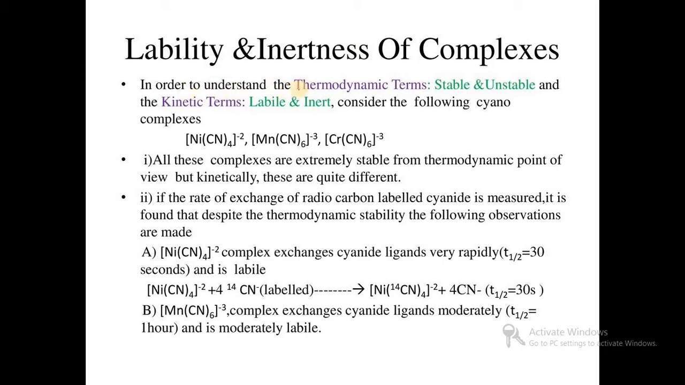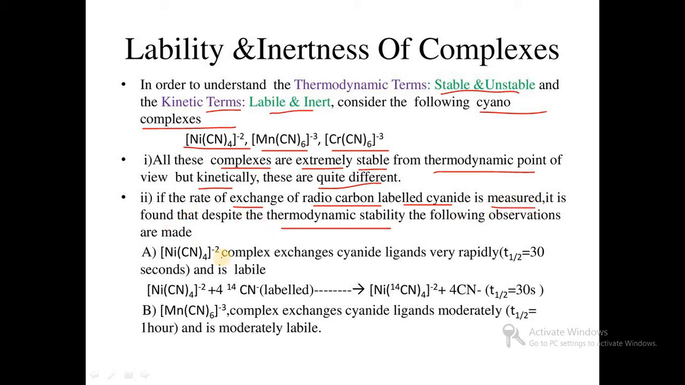In order to understand the thermodynamic terms, stable or unstable, and the kinetic terms, labile and inert, consider the following cyanide complexes: [Ni(CN)4]2-, [Mn(CN)6]3-, and [Cr(CN)6]3-. All these complexes are extremely stable from the thermodynamic point of view, but kinetically they are quite different. If the rate of exchange of radiocarbon labeled cyanide is measured, then it is found that despite the thermodynamic stability, the following observations are made.